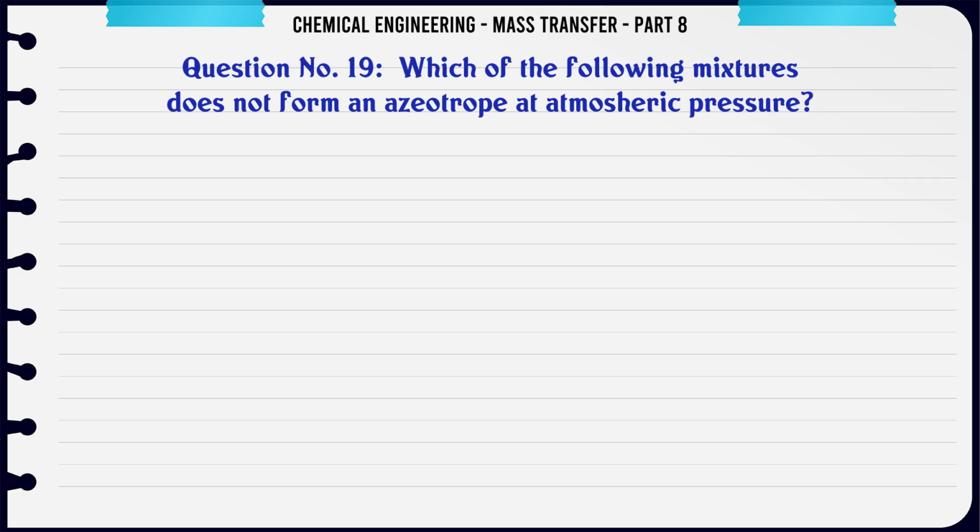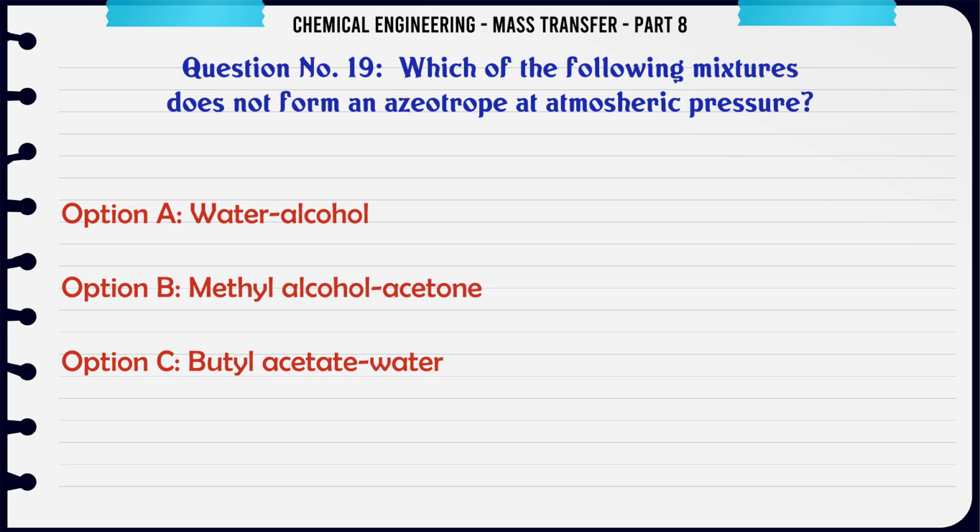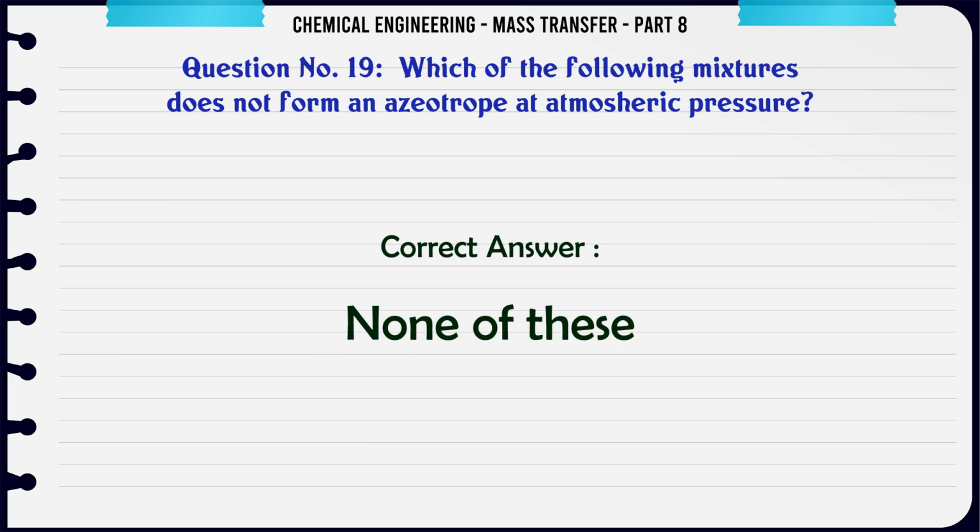Which of the following mixtures does not form an azeotrope at atmospheric pressure? A, water alcohol; B, methyl alcohol acetone; C, butyl acetate water; D, none of these. The correct answer is none of these.